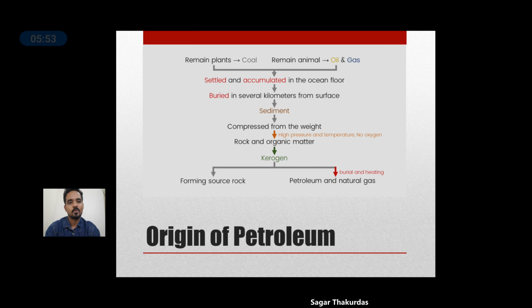So sedimentary rocks can only provide the oil window range where organic matter can be converted into kerogen, and the kerogen is further converted into petroleum, either oil or gas, depending on the type of kerogen which is formed. So see, the process of formation of petroleum from organic matter is happening in sediments within sedimentary rocks, which are transported and deposited along with the organic matter, and this is not possible in case of igneous rocks and metamorphic rocks. Therefore sedimentology is important to study.